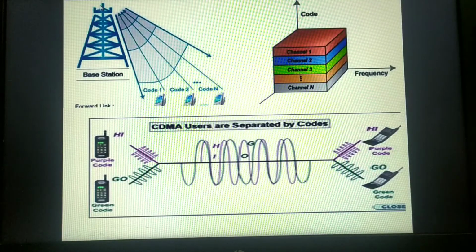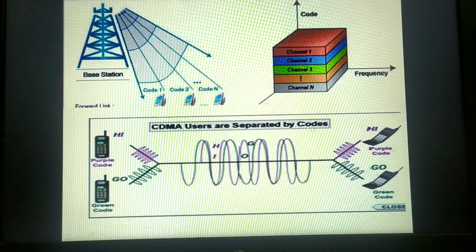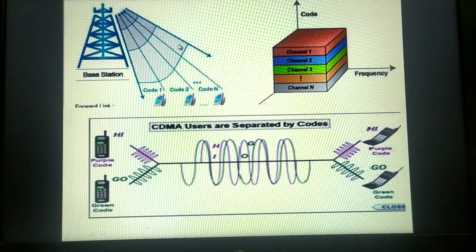Like that, n number of users can use the same spectrum or the same frequency in order to transmit data. And when the base station sends the reply back from the other end, they are also sending within the same frequency range. If the frequency is not divided, obviously the data speed will be very fast, and the voice quality will be very accurate.